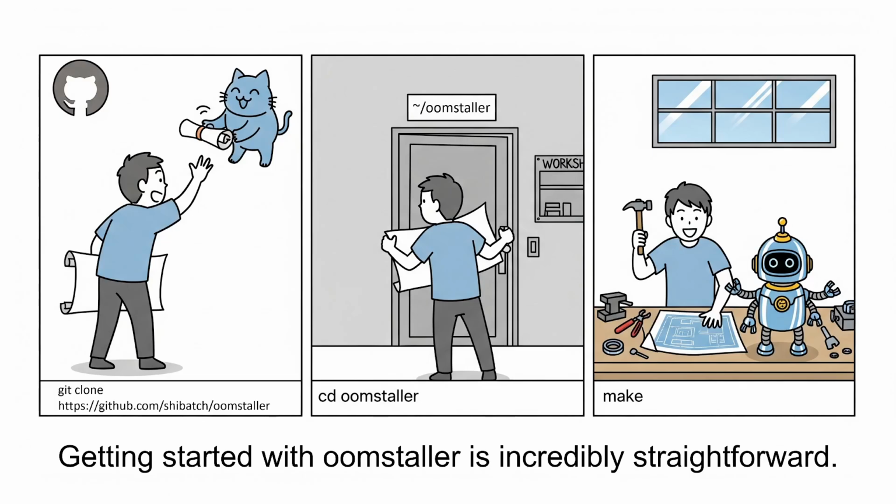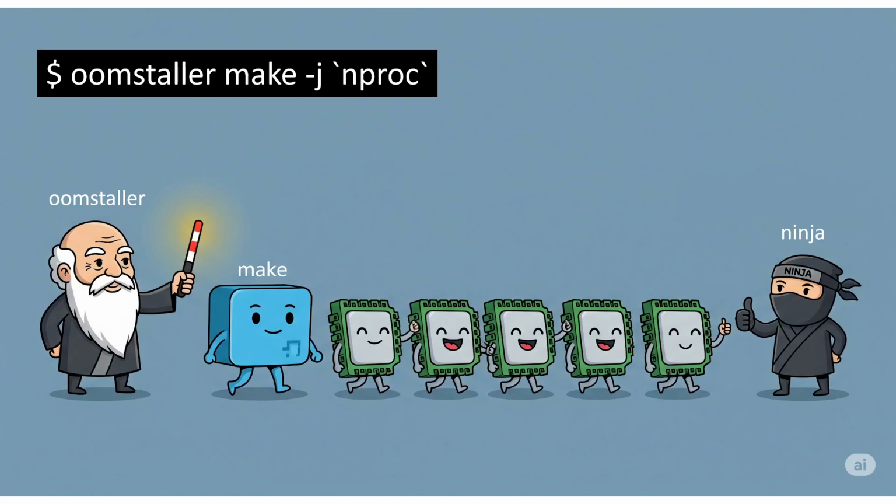Getting started with OOMstaller is incredibly straightforward. The build process is a standard make command. You just need to clone the repository from GitHub, cd into the directory, and run make. To use it, you simply prepend OOMstaller to your regular build command. For example, instead of make -j16, you would run OOMstaller make -j16.